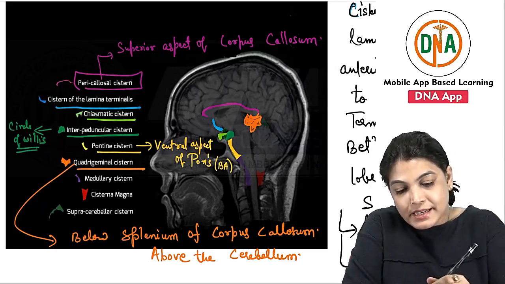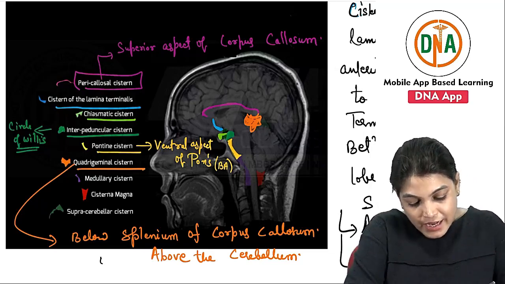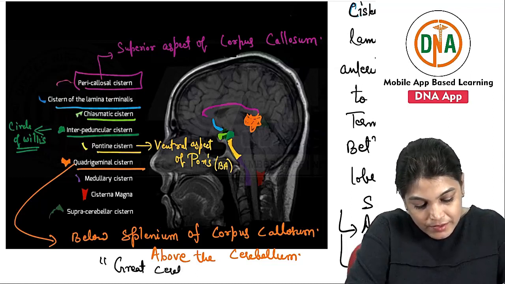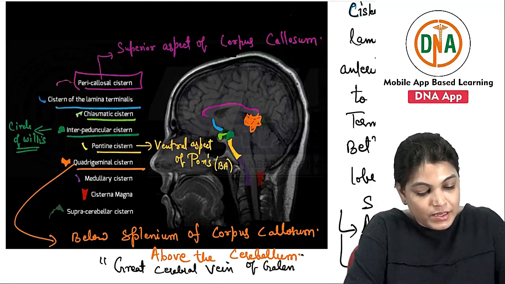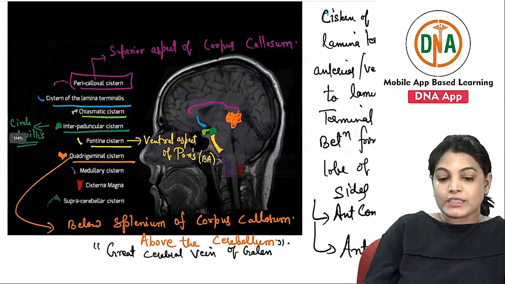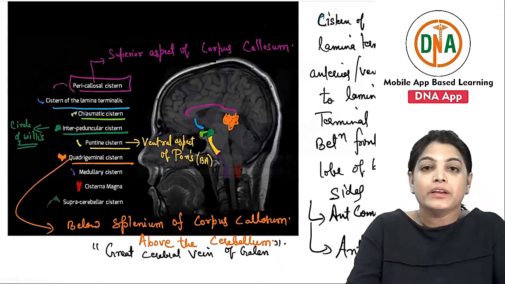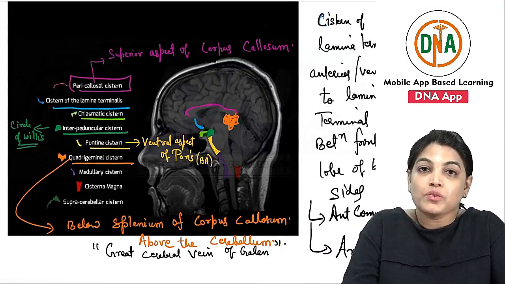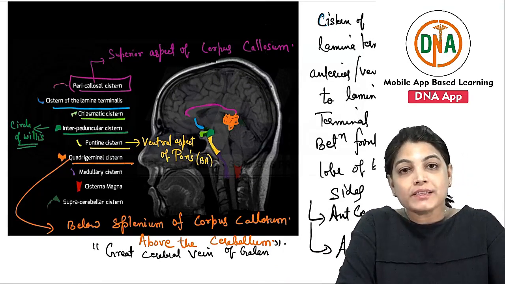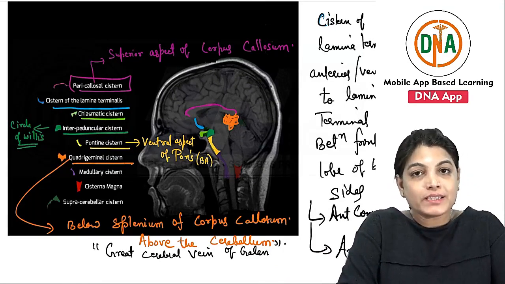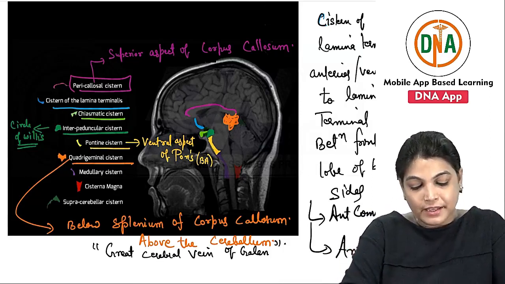And it contains important structures, that is called the great cerebral vein of Galen. These locations and what each contains are often very important for MCQs, so you should know what important structures lie in the cistern. The quadrigeminal cistern, also called the cistern of the great cerebral vein of Galen, contains the great cerebral